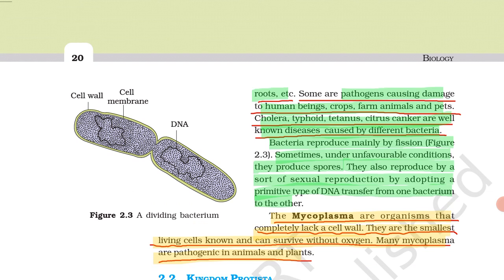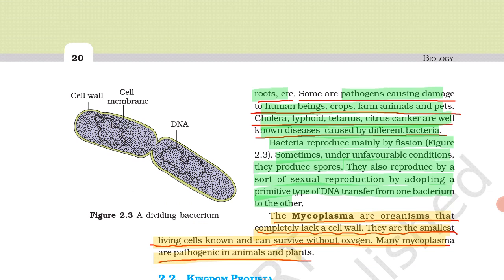You have to keep in mind these four diseases, caused by various bacteria: cholera, typhoid, tetanus and citrus canker.